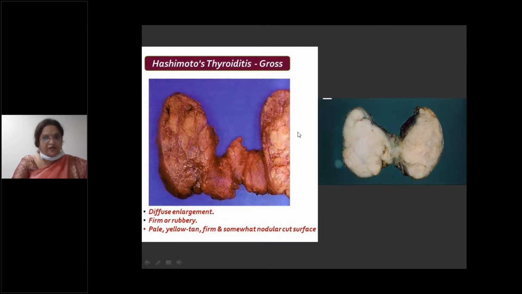Diffuse enlargement of thyroid. So you have firm rubbery consistency. You can see that there are multiple lobulations, gray-white lobulation. This is nothing but like a lymph node. So lymph nodal consistency you will have. So diffuse enlargement of thyroid with firm rubbery consistency, and on cut section you have lymph nodal appearance, like a single lymph node. So gray-white lymph nodal appearance.